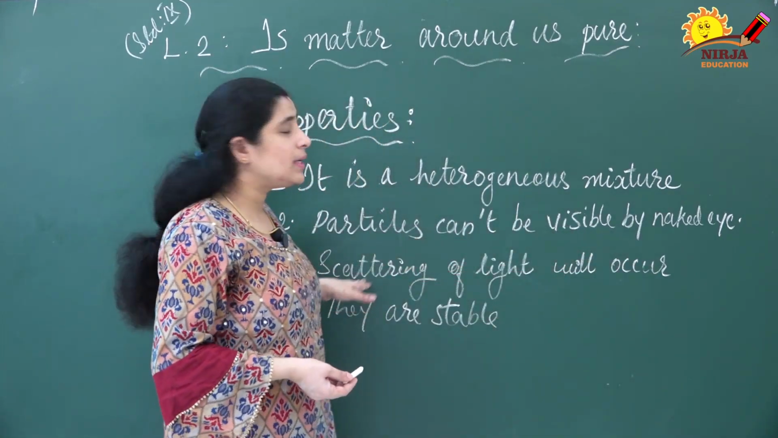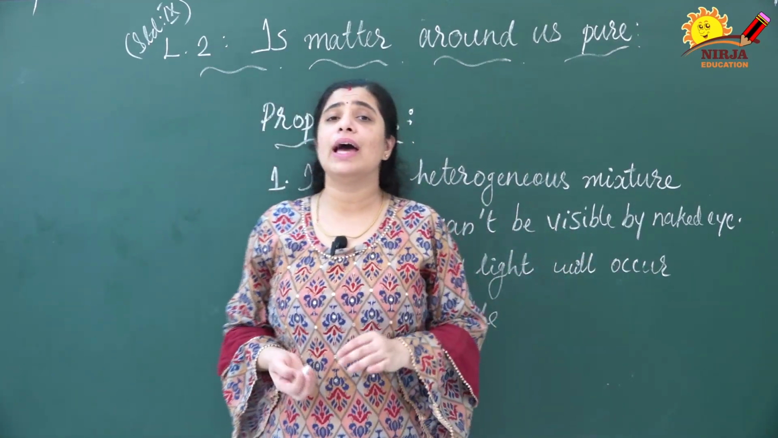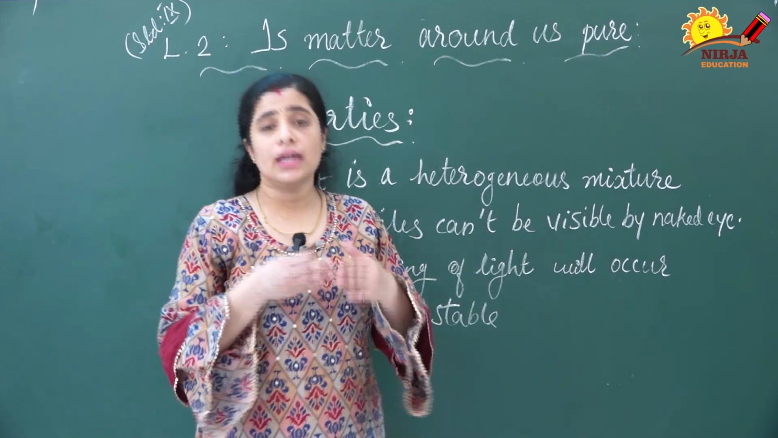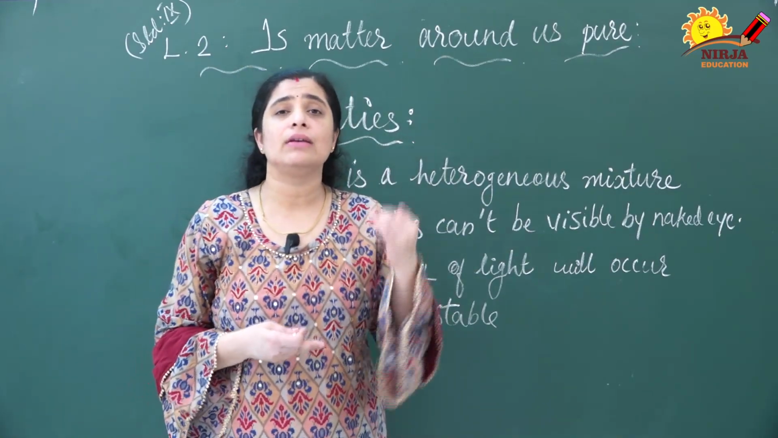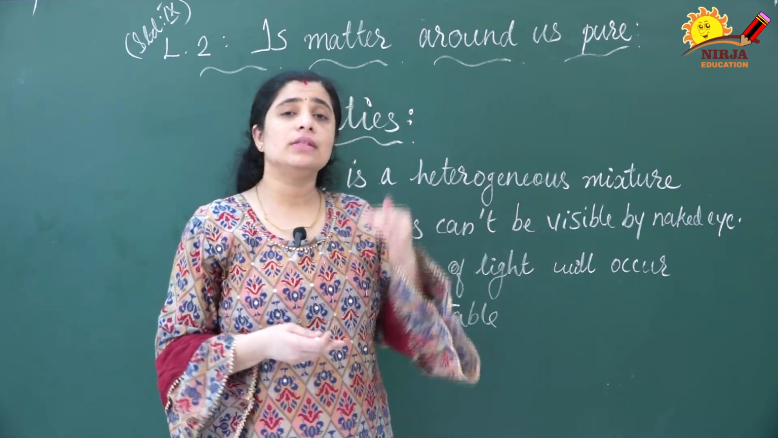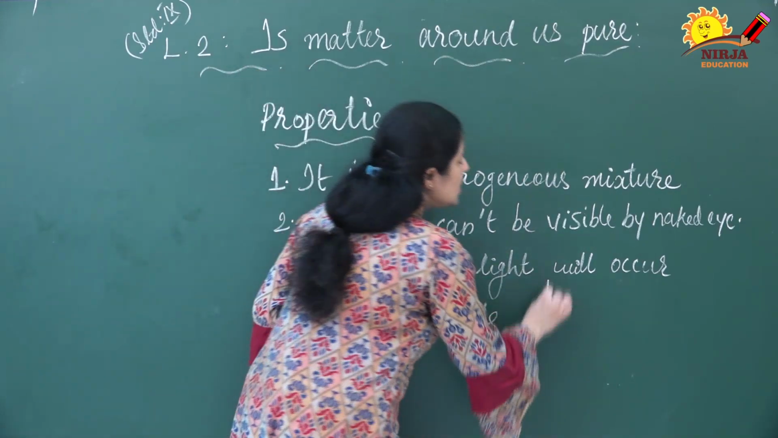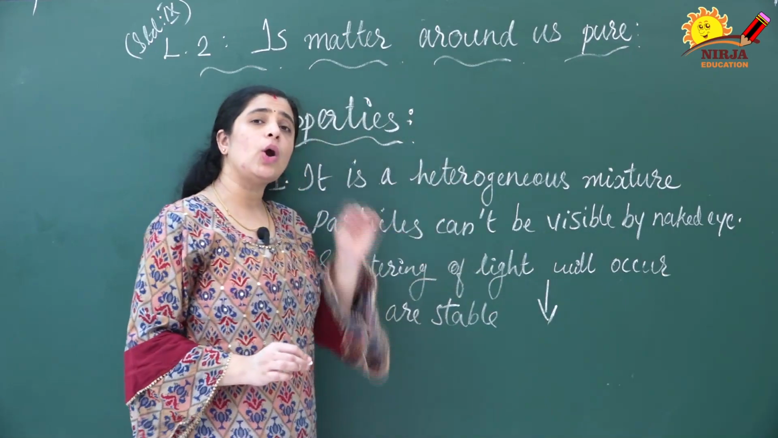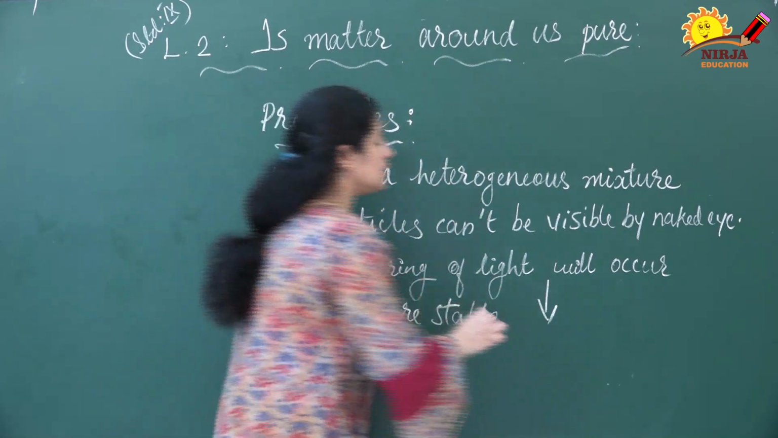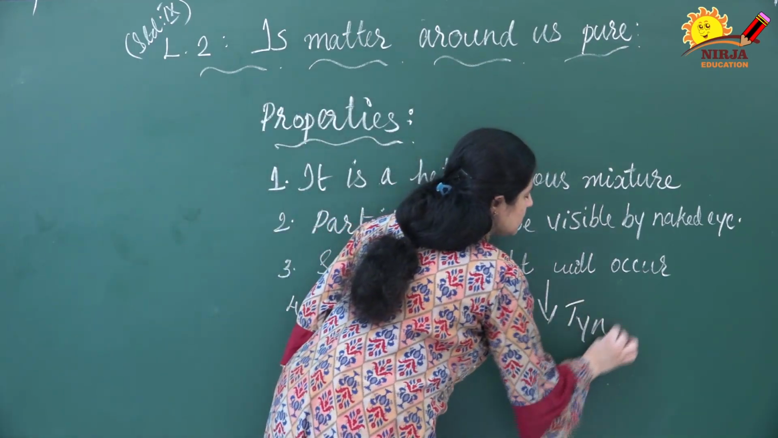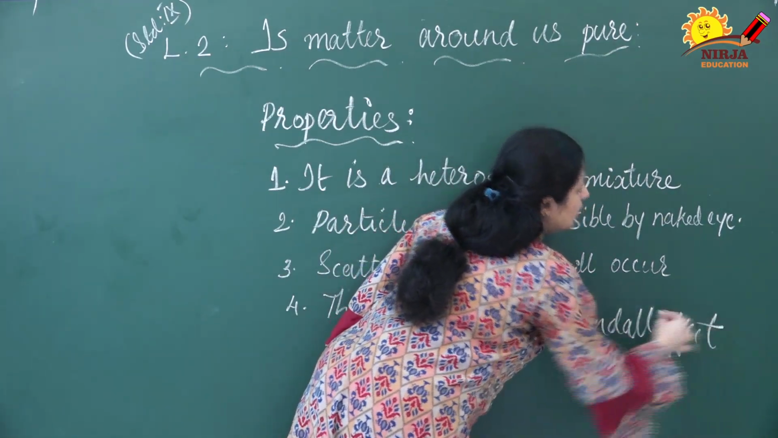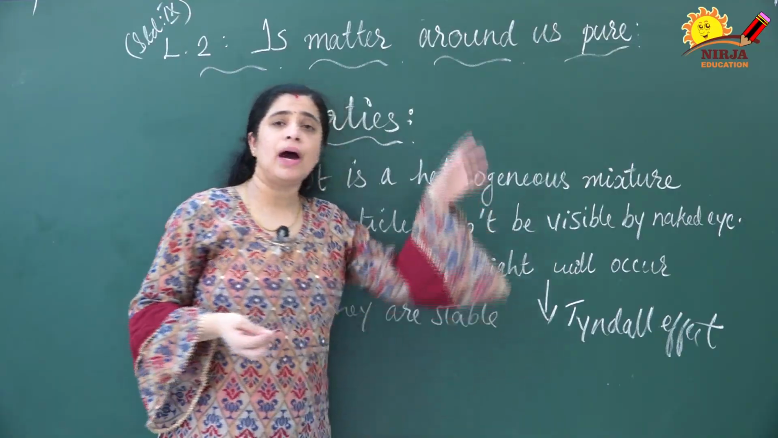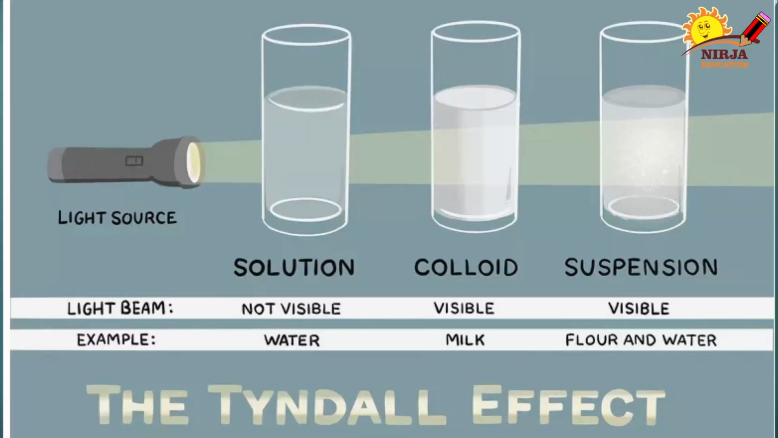And the third property is that the scattering of light occurs here. Here also the particle size is big enough to scatter the beam of light, and this process is known as the scattering of light by the colloidal particles. This property is known as the Tyndall effect. So that you can see the path of the light rays. You can see the path of these light rays.